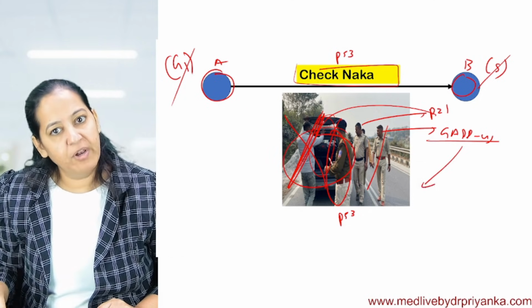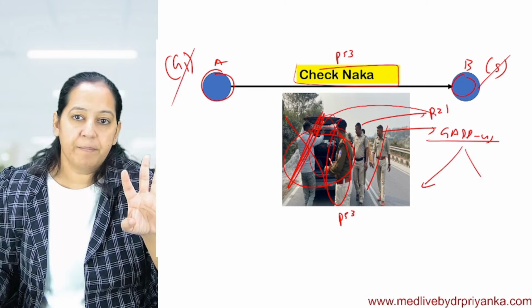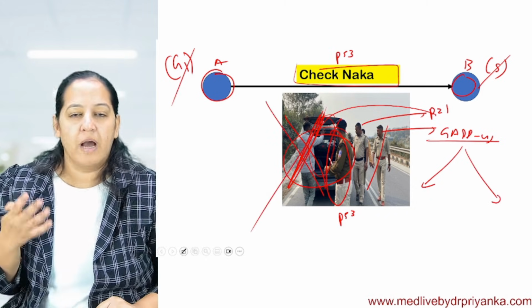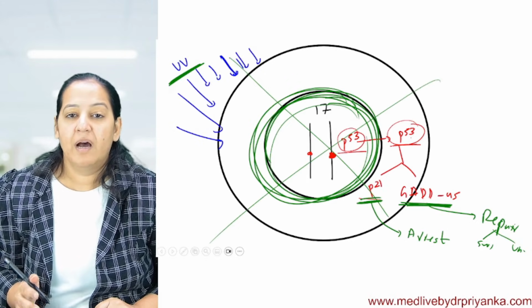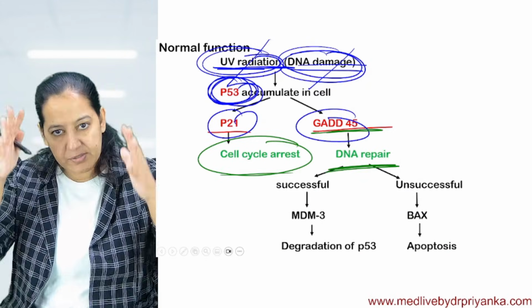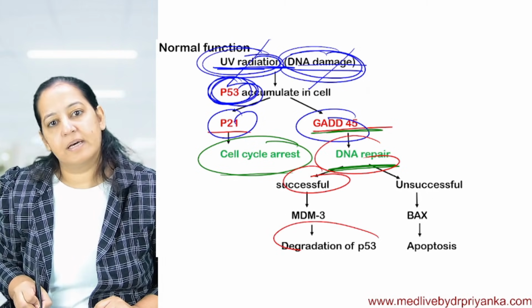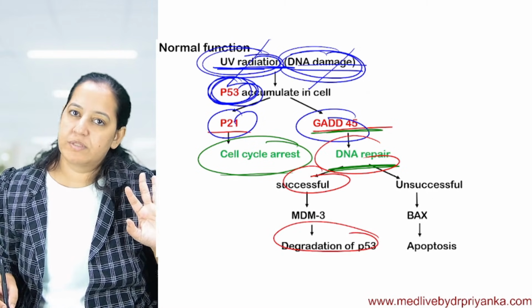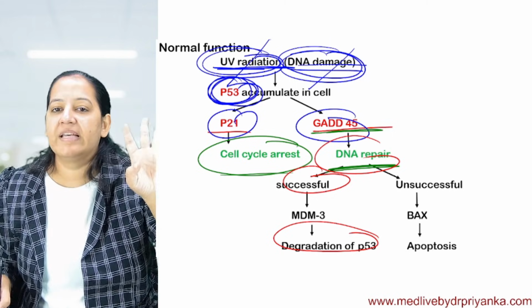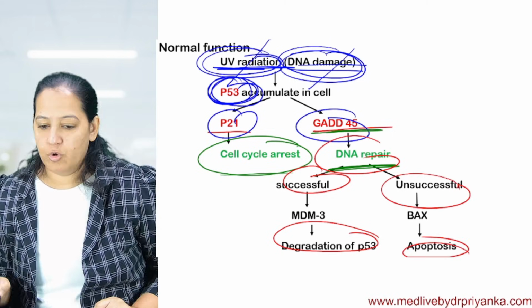If the repair is successful, the car is released. If the repair is unsuccessful, we will kill this person. I mean, we will do the apoptosis of the cell. So this is normally what is happening. If the repair is successful, P53 degrades along with the two sub-inspectors and the cell will be released. And if it is unsuccessful, it will undergo apoptosis.